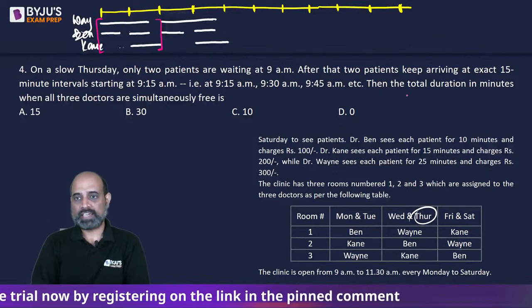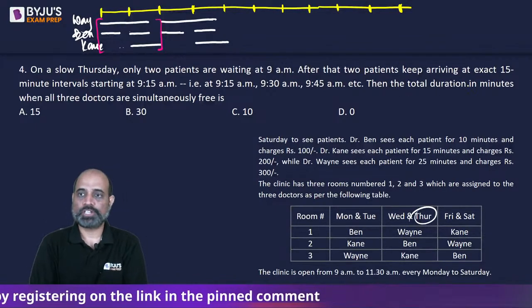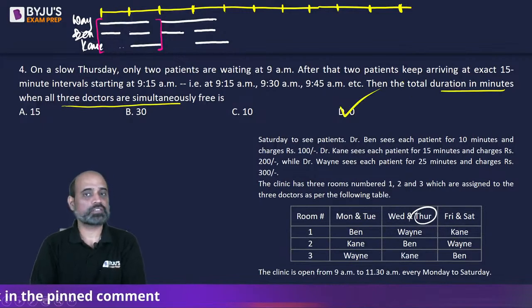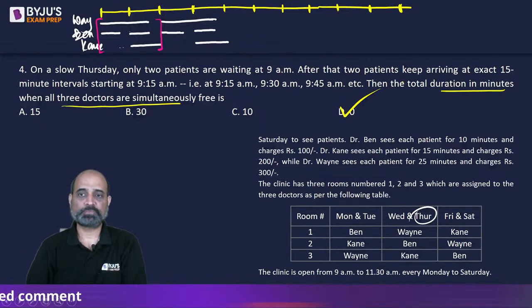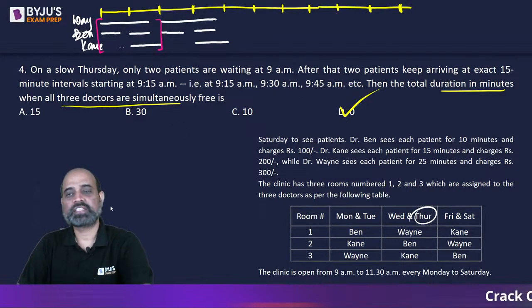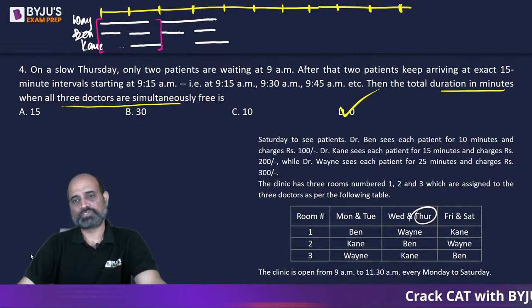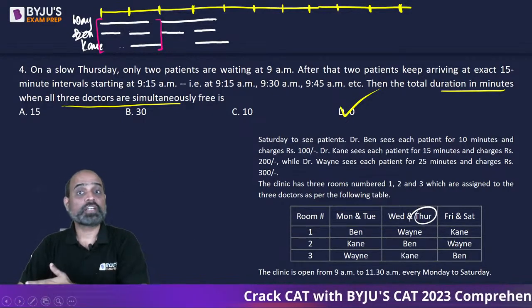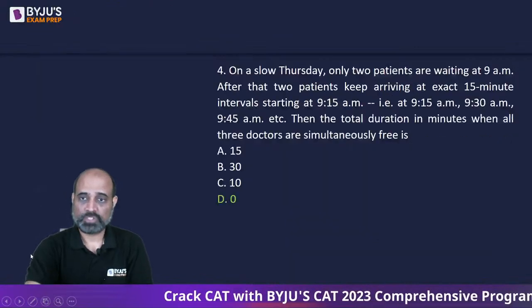So the question is asking us, what is the total duration in minutes when all 3 doctors are simultaneously free? The answer is never. They will never be free, right? Because patients keep on visiting them after every 15 minutes or 15 minutes में तो either Dr. Wayne or Dr. Kane, they are busy. So answer is going to be D.